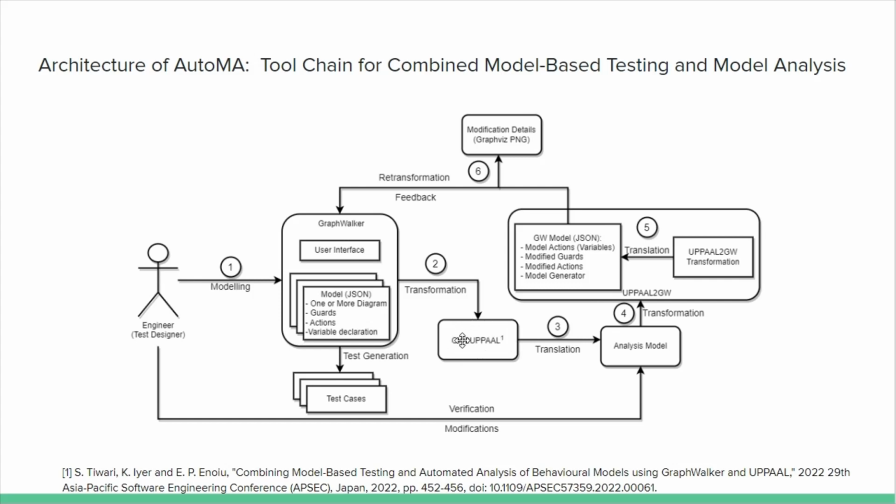for the automated transformation. After the analysis model is generated, the model is verified under a model checker by a test engineer, and the corresponding modifications, if there are any, are done by the test engineer in UPAAL or the model checker tool itself. After the modification, the retransformation of the analysis model to a corresponding MBT model is done by UPAAL to GraphWalker, and it also generates a Graphviz PNG file which shows the modification details from the actual model file and the new model file.